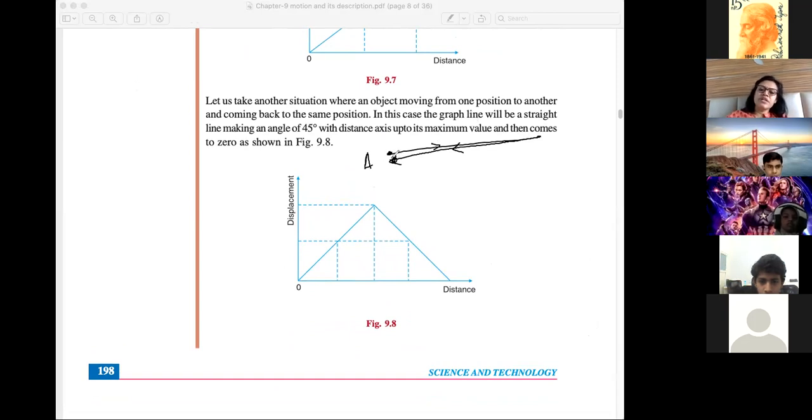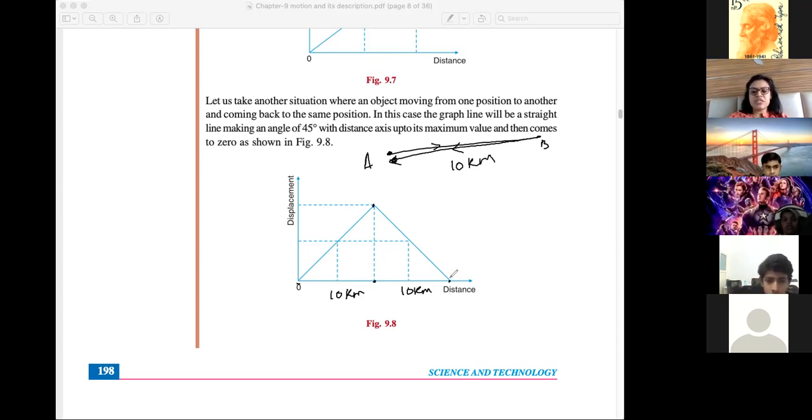So it will go straight to this point, which is B point over here. If this is 10 kilometer, so this distance covered is 10 kilometer, and then it comes back again from B to A.